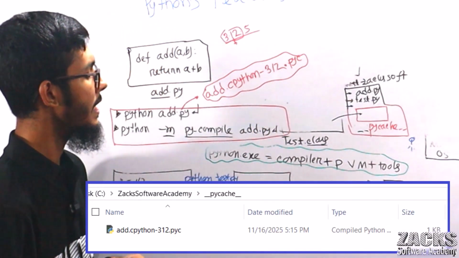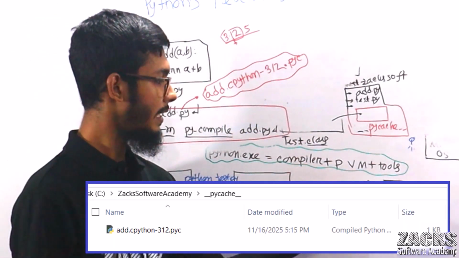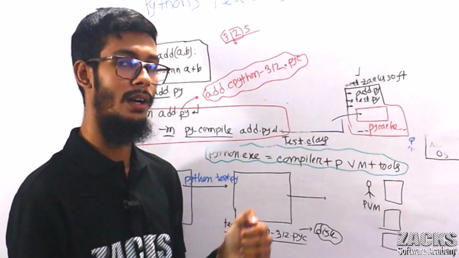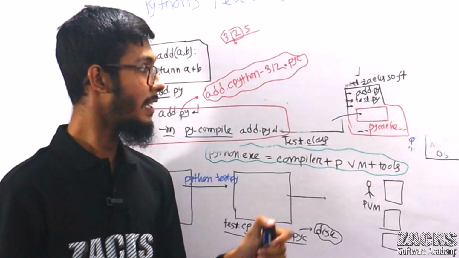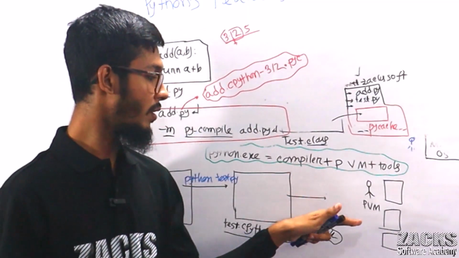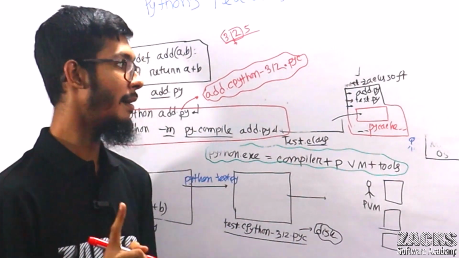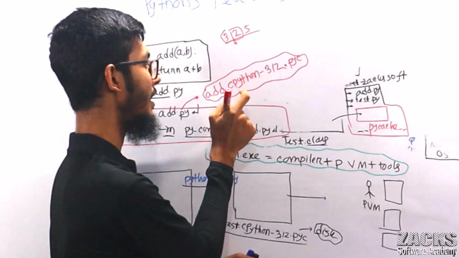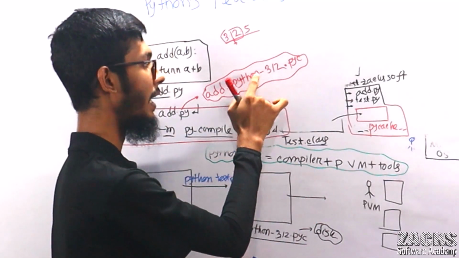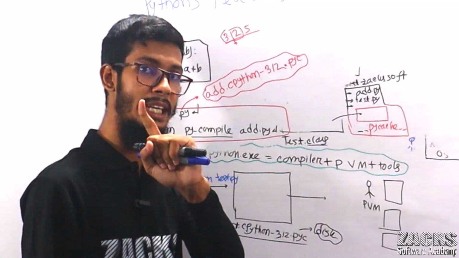So right now, if you copy this program, you can run it in your Windows operating system, in your Linux operating system, and in your Mac operating system, if Python is available. But one point: it is clearly telling that this bytecode is generated by CPython and the major version is 3 and 12.